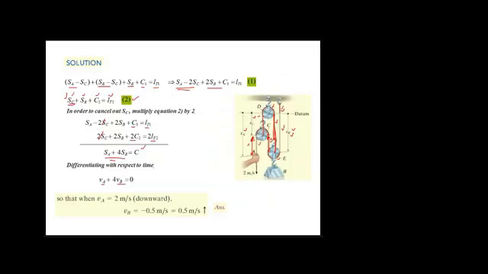Since we are given the velocity at point A, which is downward, and downward is positive, let VA be equal to 2 meters per second, which is given downward. So put it in this equation. We need to find out VB. So VB should be equal to minus VA divided by 4. When you put it here, you will get minus 0.5 meters per second. Our VB should move upward with a velocity of 0.5 meters per second.